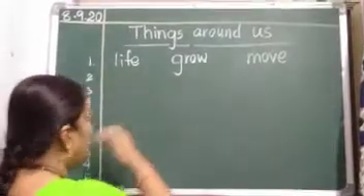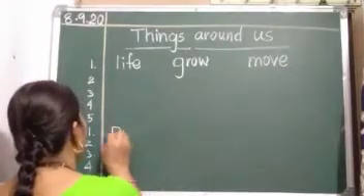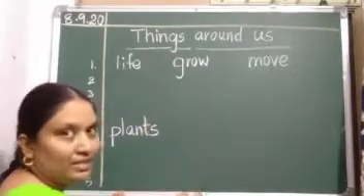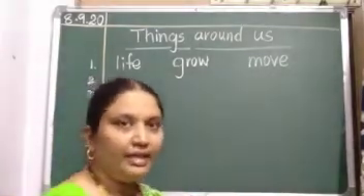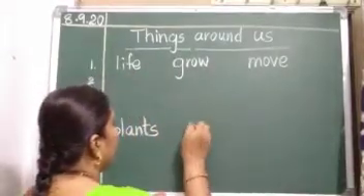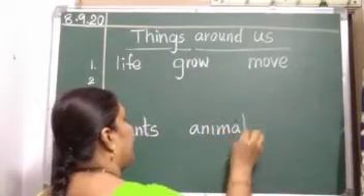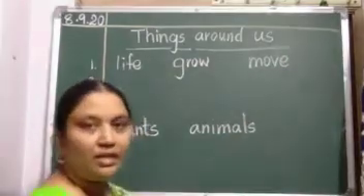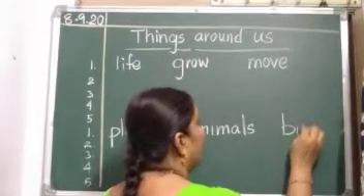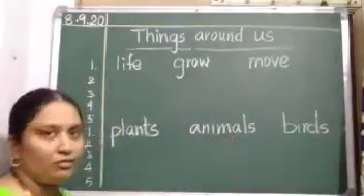After repeating 5 times, next number 2 and write P, L, A, N, T, S, plants. 2 finger gap and write A, N, I, M, A, L, S, animals. Again 2 finger gap and write B, I, R, D, S, birds. These words also you have to repeat 5 times.